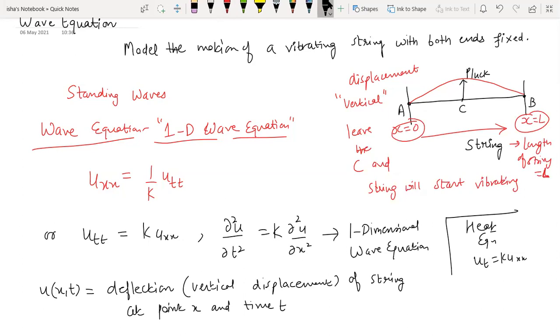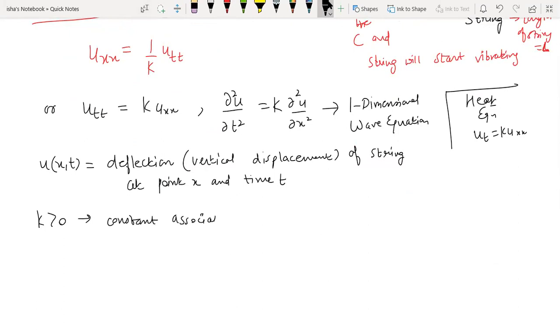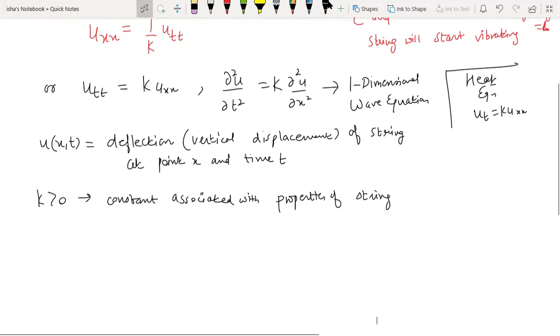So we got u, and similarly k. k is going to have its physical meaning. Just like k had a physical meaning in the heat equation, k is going to be related to the properties of the string itself. k is going to be positive. It is a constant, or the coefficient associated with the properties of the string, whatever the material of the string is. k is going to come from there.